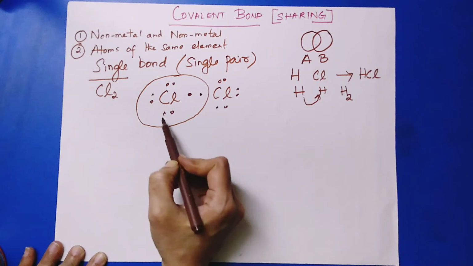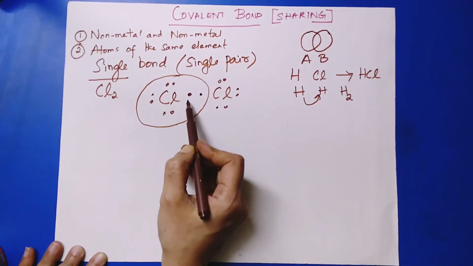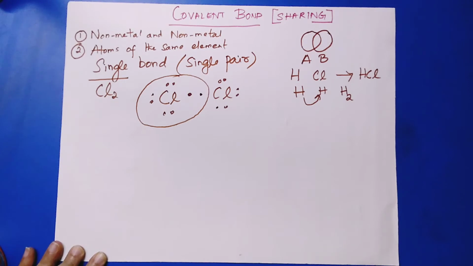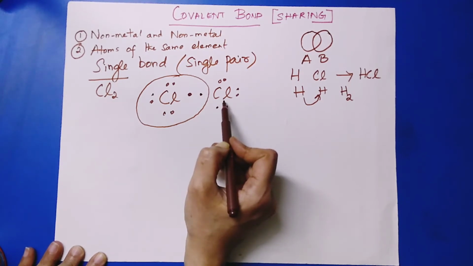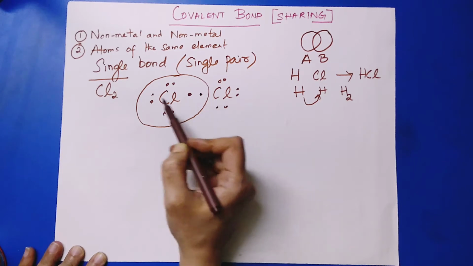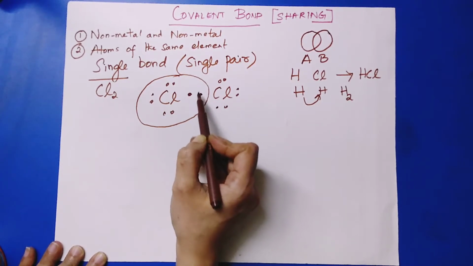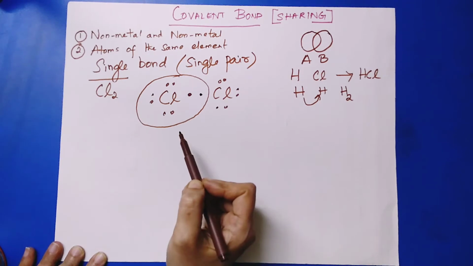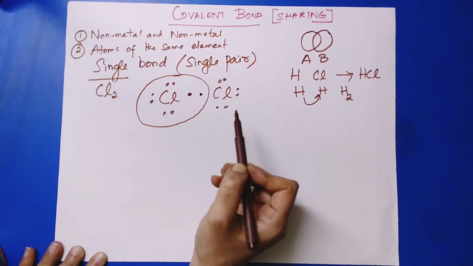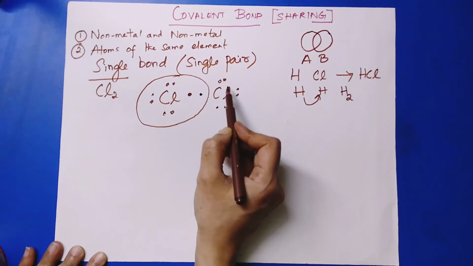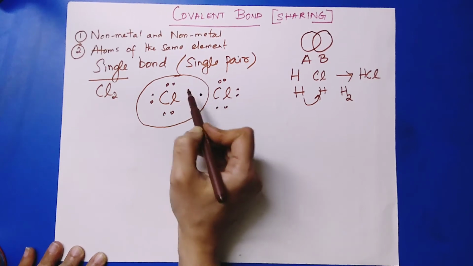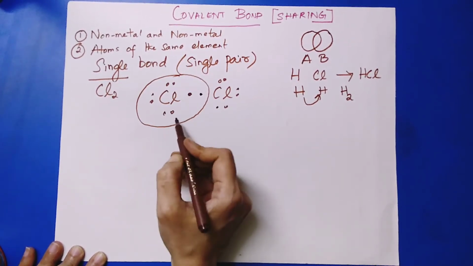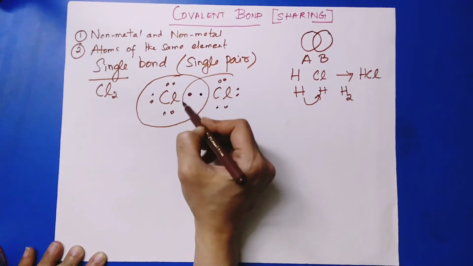The chlorine already has 7 valence electrons which are represented here. It requires only one more electron to attain stability. So what it does, it shares that one electron of the other chlorine atom, which is here. So now let's count 1, 2, 3, 4, 5, 6, 7, 8. Now it has 8 valence electrons. Now if you take this chlorine atom, it has 7 valence electrons. This also requires one more electron. So what it does, it shares this electron of this atom. So let me draw.